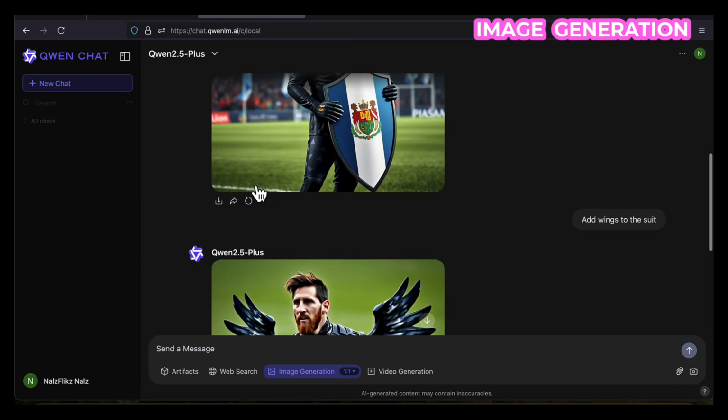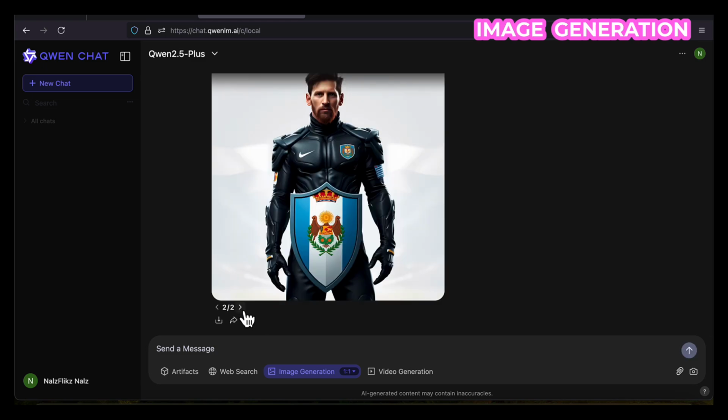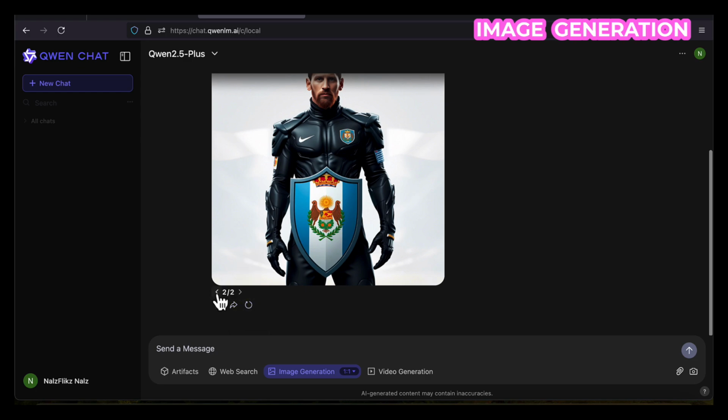While I'm on this screen, I can also refresh the image so it can generate another for me in case I don't like what that looks like. Okay, so it's generating another. Here you can see 2 of 2. Yeah, so I can scroll to see both of them here.